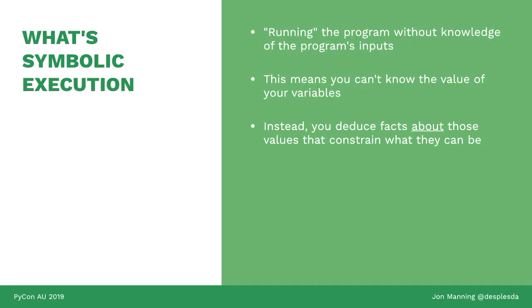Symbolic execution is running the program without having any knowledge of what the inputs to that program are. Now, running a program normally requires inputs in order to execute it at all. Symbolic execution means you don't have to have that at all. Now, if you don't know the inputs to your program, then you cannot know the concrete value of any of your variables. But what you can know is some facts about what those variables are allowed to be. So you can't know the actual value, but you can know stuff about those values.